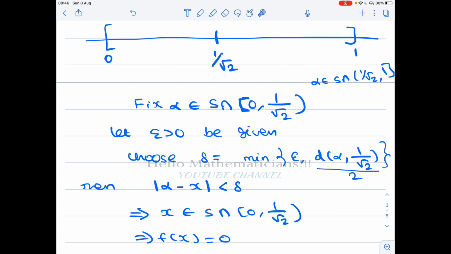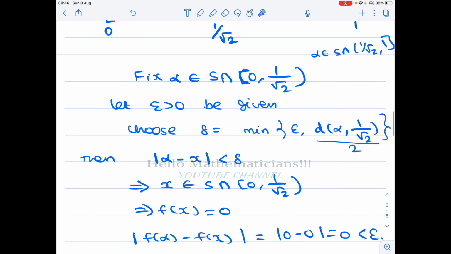So next step, I'll prove that f is continuous at these points also. So together, f is continuous at all the points of S. If you take alpha belongs to S, either alpha belongs to here or alpha belongs to here. Let's see how to prove the function is continuous at alpha belonging to this interval.